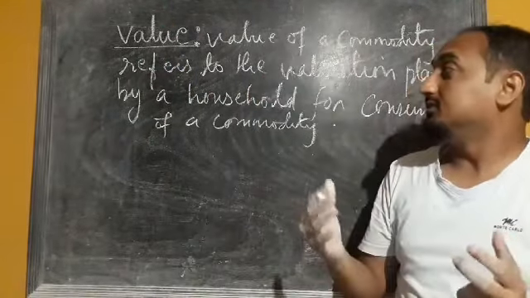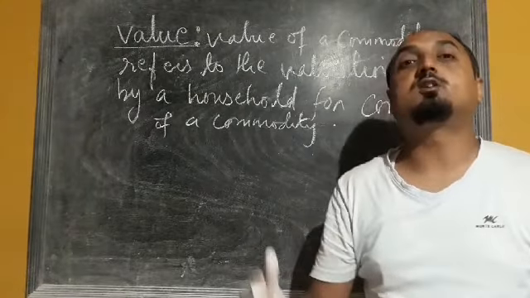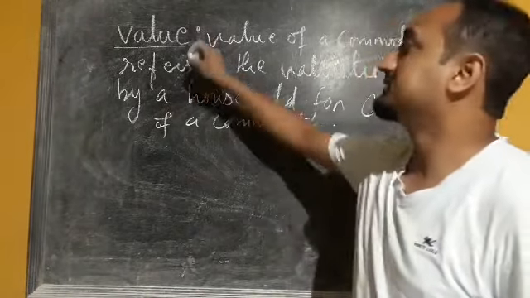So how much value we have placed for the consumption of that commodity, that concept is called value.